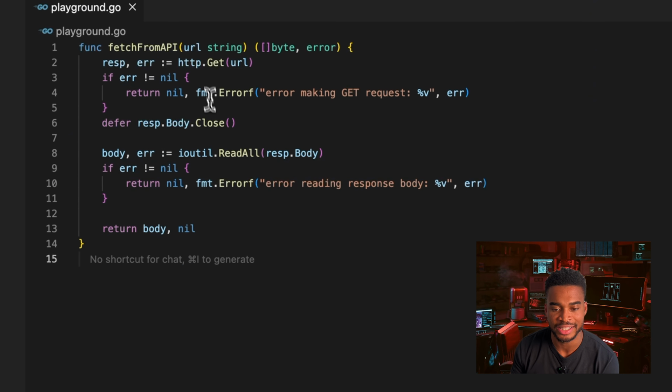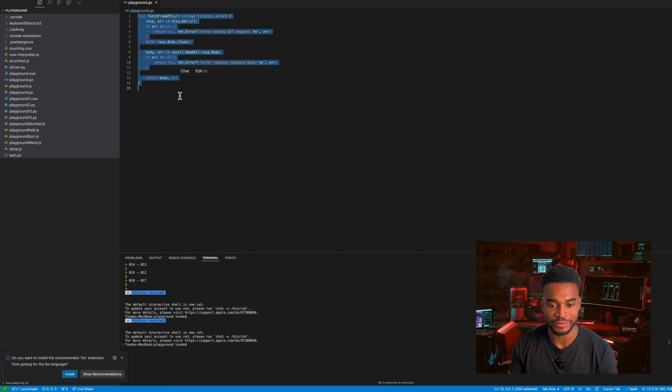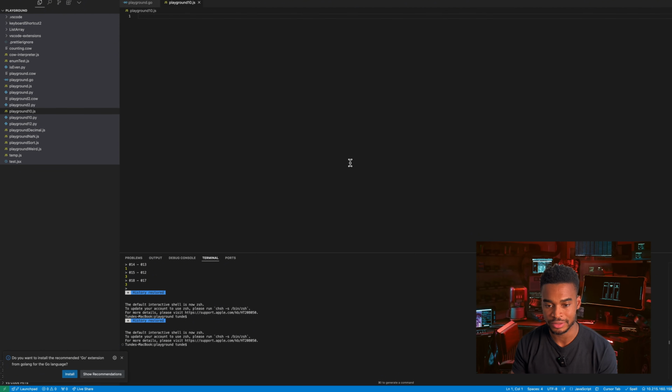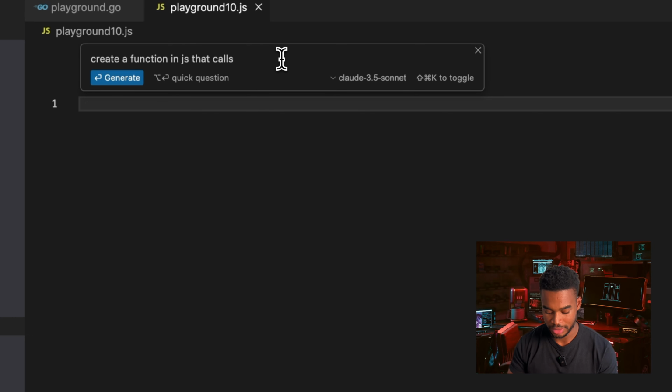So this is cool. I can see why, if you use Go and get used to not using async, and then you go into something like JavaScript where you have to basically await and blah, blah, blah, you probably hate it. Let's actually make a similar function in JavaScript just to see how annoying it is. So I'm gonna make playground 10.js because I have so many playground files. Create a function in JS that calls an API and returns the response, something like that. Oh no, and let's say and prints the response.